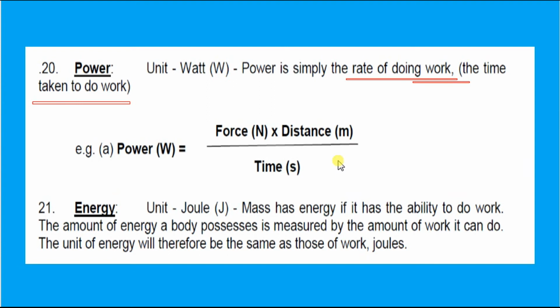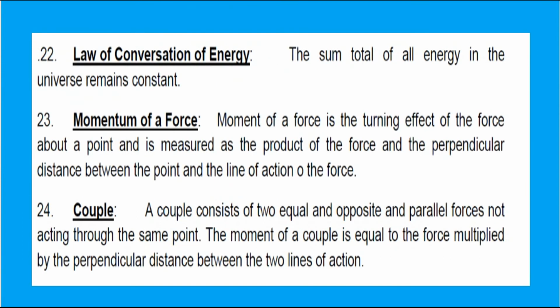The amount of energy a body possesses is measured by the amount of work it can do. The unit of energy is therefore the same as that of work. That is about energy. Law of conservation of energy: the sum total of all energy in the universe remains constant. So it clearly says that the total amount of energy always remains constant.